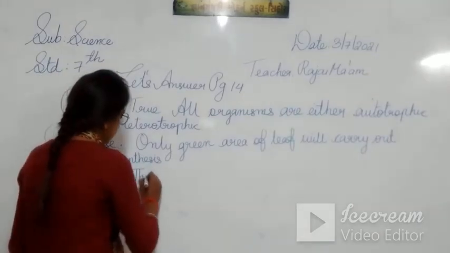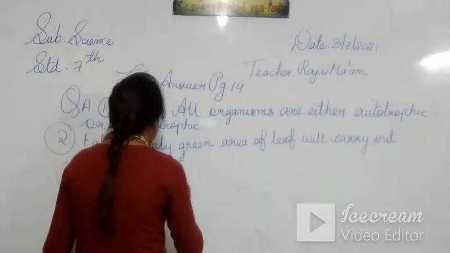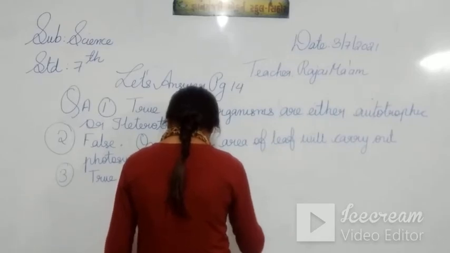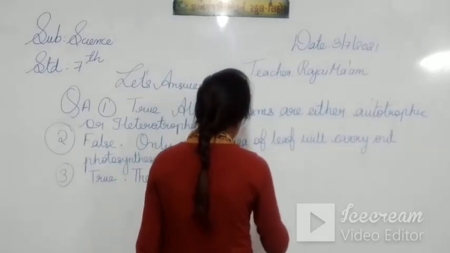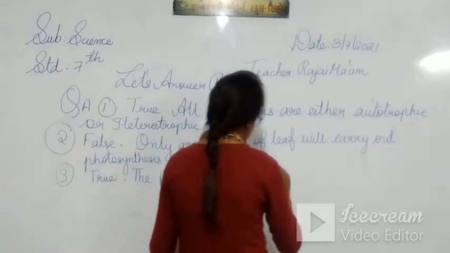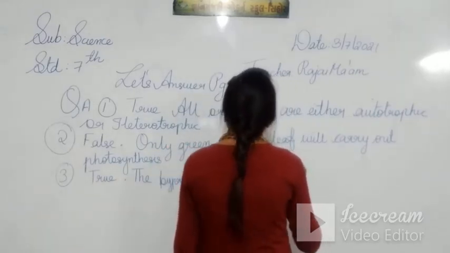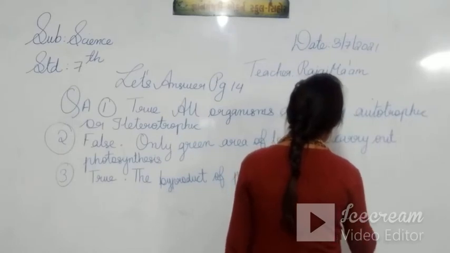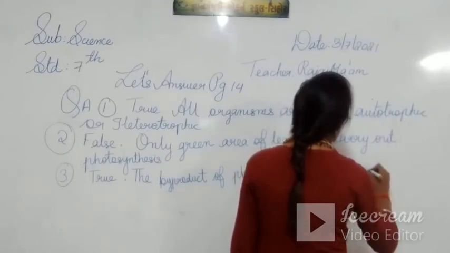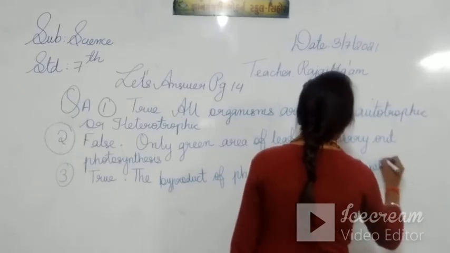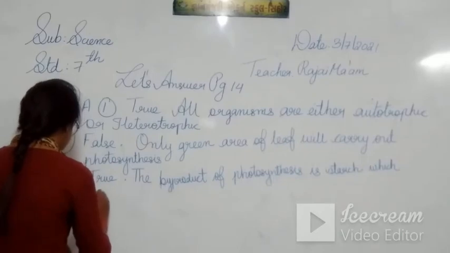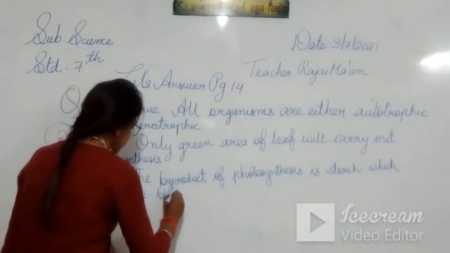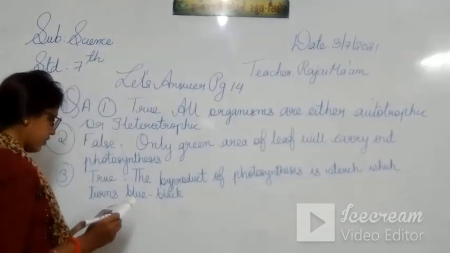Statement is: the byproduct of photosynthesis is starch, which turns blue black with iodine.